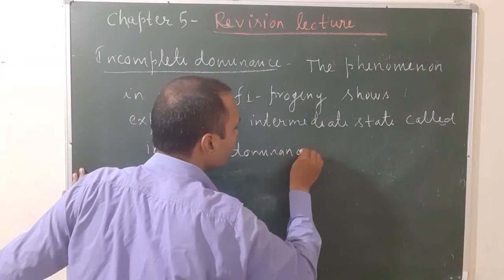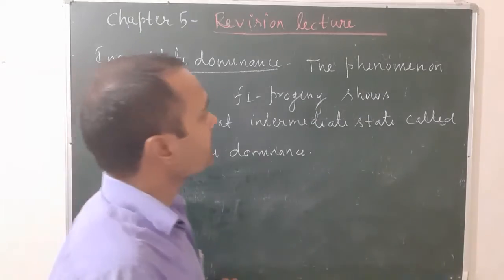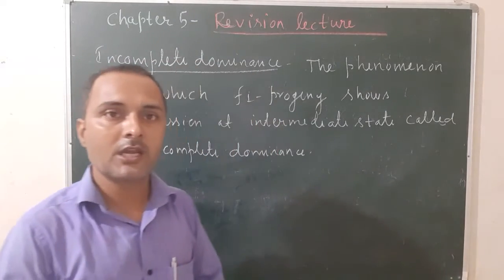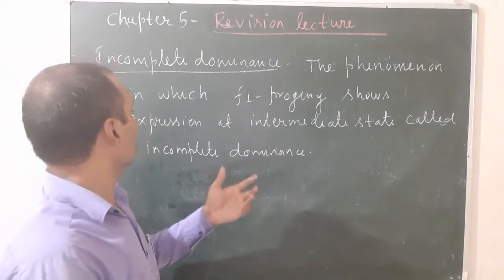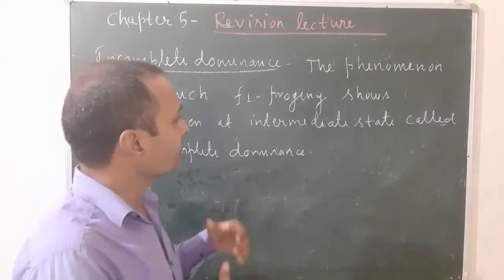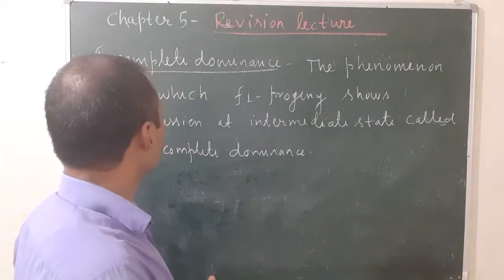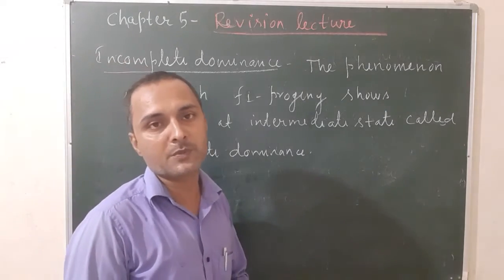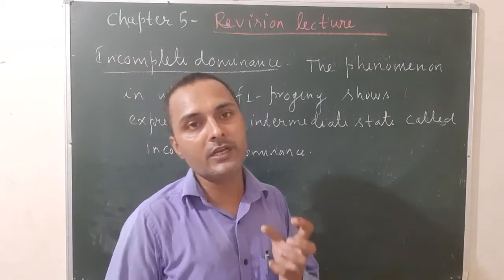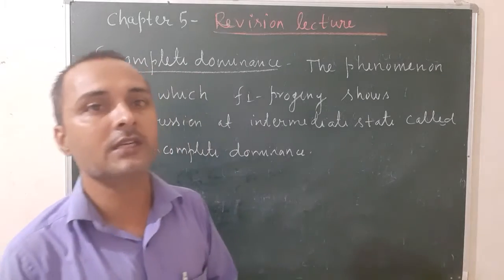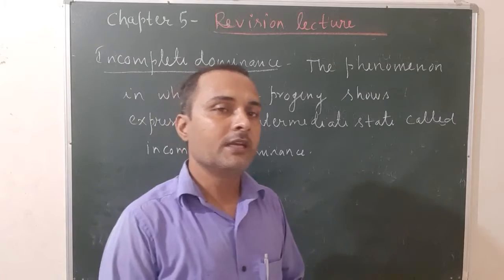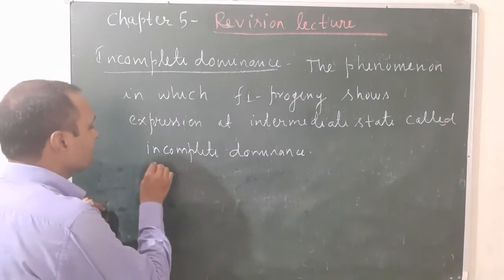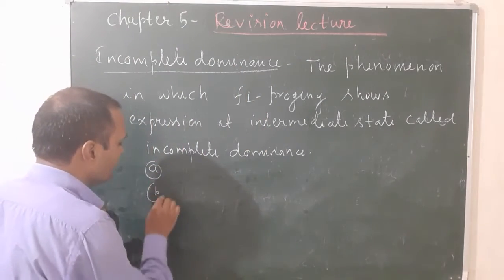Once again, you can see on the board: the phenomenon in which the F1 hybrid, the first generation progeny, shows expression at an intermediate state is known as incomplete dominance. That means in this phenomenon, no trait is dominant and no trait is recessive; both are expressed in the intermediate state. It is found in two plants and one animal.